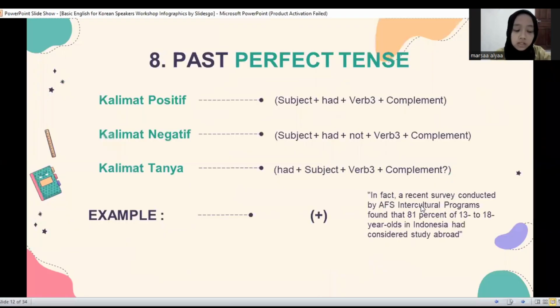In my mother's storybook, I didn't find the past perfect tense because my mother's storybook used a lot of present continuous and past tense.